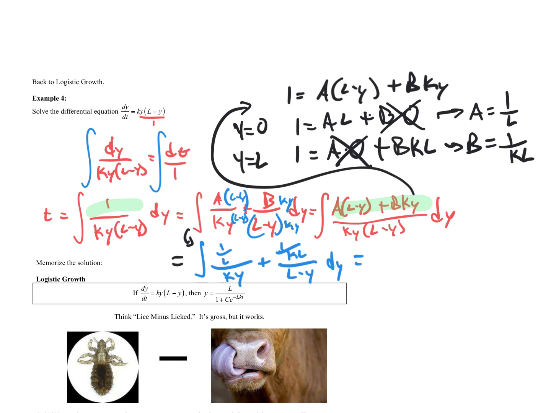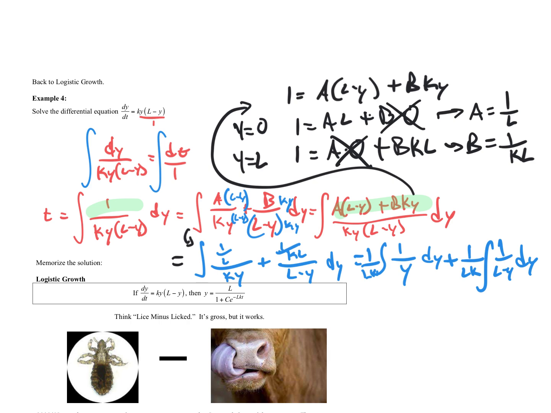A little cleanup: we can move this L downstairs. This is like 1 over LKy, and we can actually take that up front, 1 over LK, and leave that 1 over y dy. Plus, move this 1 over LK out, times the integral of 1 over (L minus y) dy.